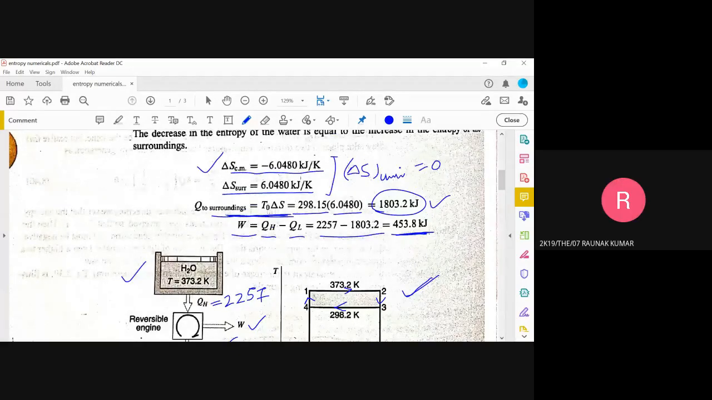Using the thermal efficiency of a reversible heat engine. Yeah, you could have used that, because it's a reversible cycle, W could have been Q_H into 1 minus T_L over T_H. Even if you use this equation, you can get this value. So it's quite easy. All right, I hope this numerical problem is clear to you.